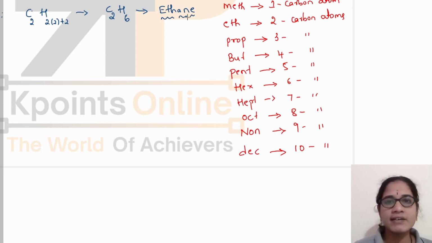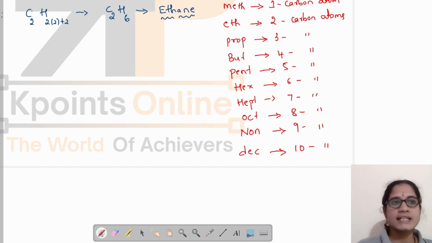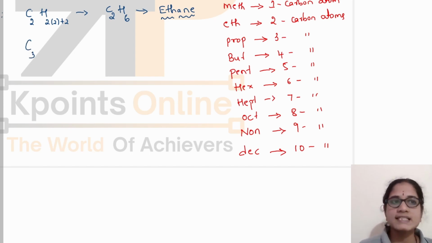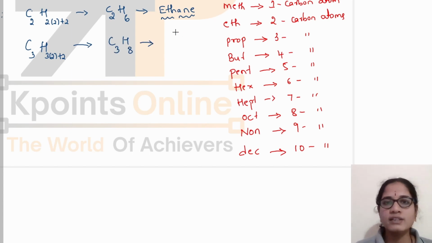And here, ane represents that it is an alkane. If it is an alkene, we will use ene. Yes, we will come to it a little later. And there can be still many examples. If the number of carbon atoms is 3, we will get the formula as C3H(3 into 2 plus 2), that is C3H8. What can we call this compound?